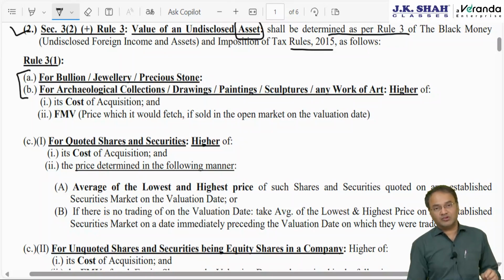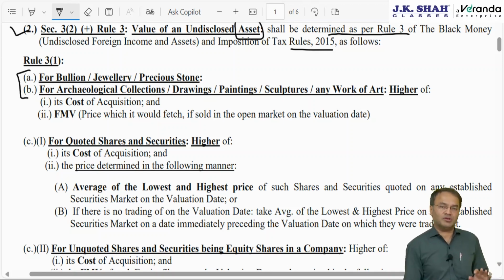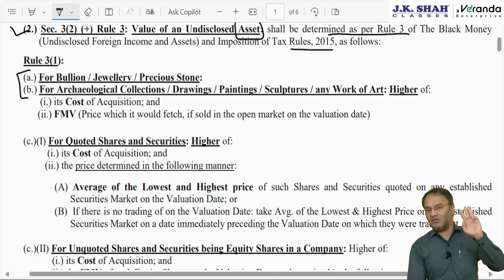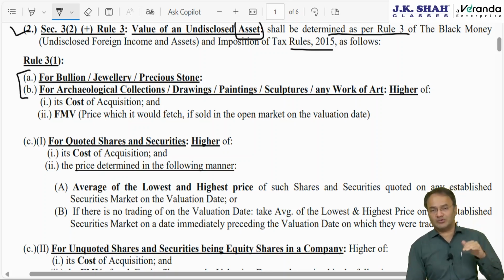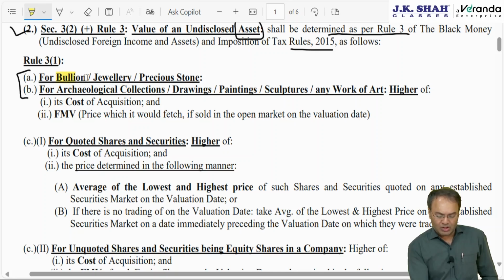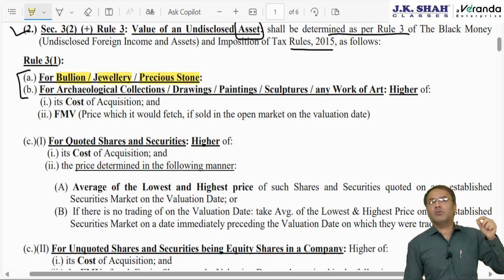First 2 clauses, rule 3, sub rule 1, clause A and clause B, the rule concept is same. 3 assets are covered by clause A and 5 or 6 assets are covered by clause B. Rules are same. Number 1, bullion, jewelry, precious stone. Bullion as in raw form of gold, silver, etc. Like if you talk about gold, then gold coin.